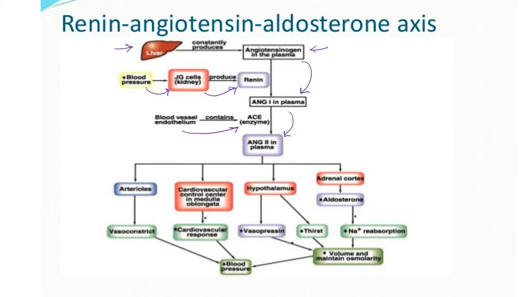You may have heard people who take ACE inhibitors. People who take ACE inhibitors take them because they have high blood pressure. Well, if angiotensin 2 is the trigger which results in increased blood pressure, if we can stop angiotensin 2 from being made, we can stop the blood pressure rising.